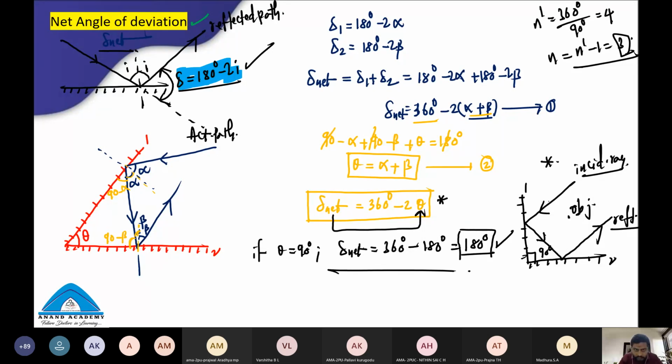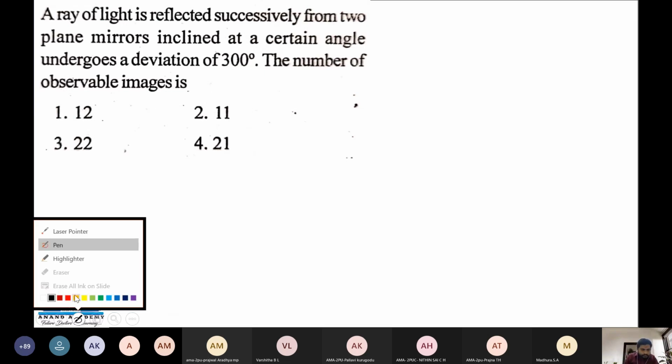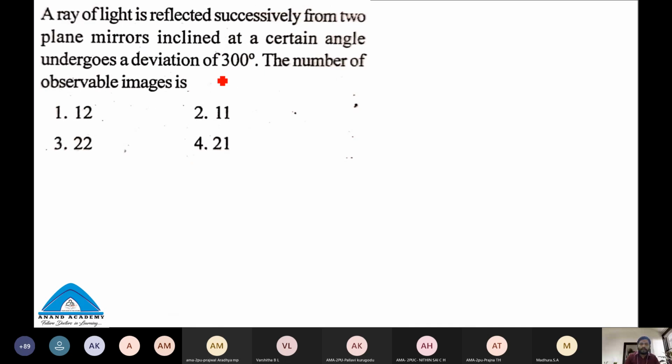Look here. This is the question, a combination of the number of images formed and the net angle of deviation.